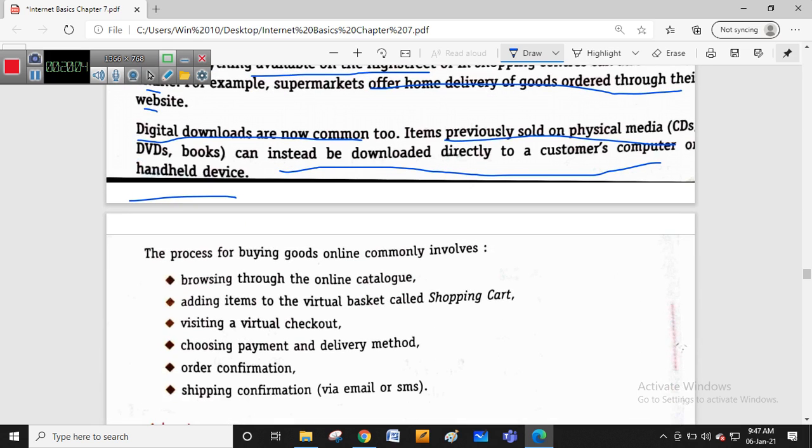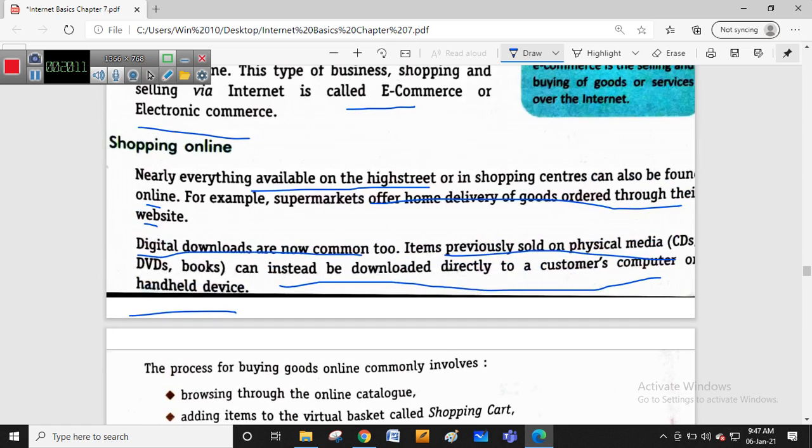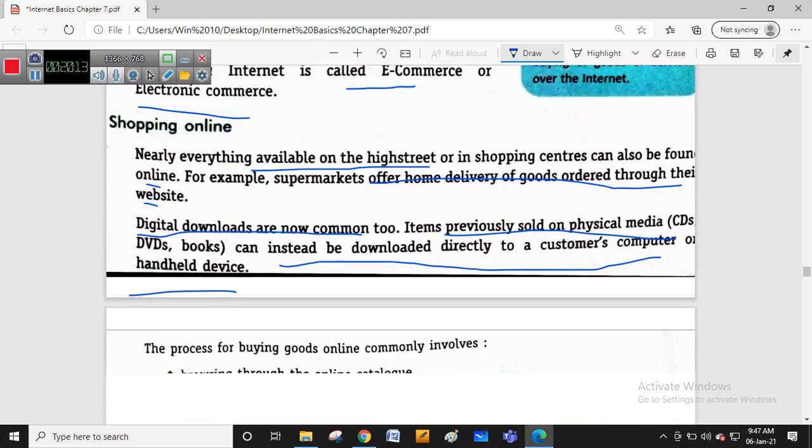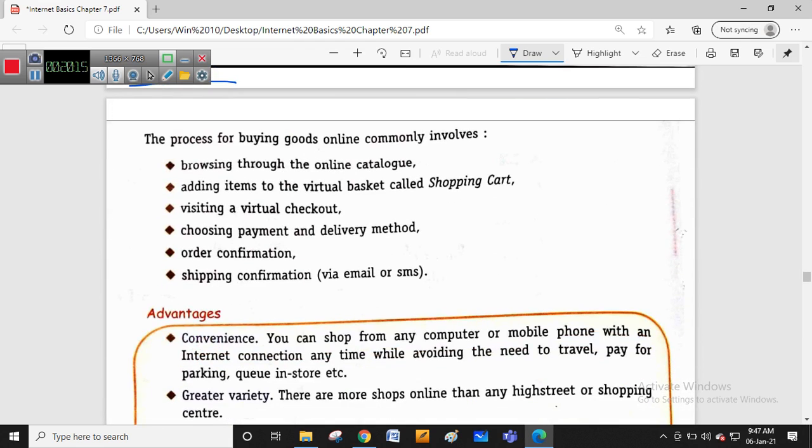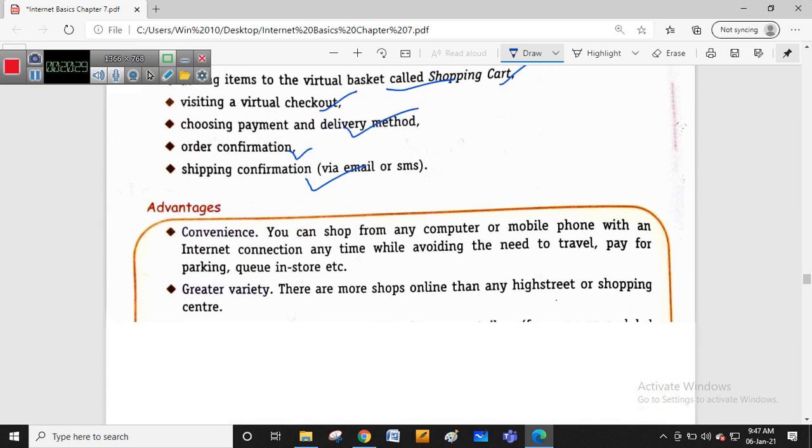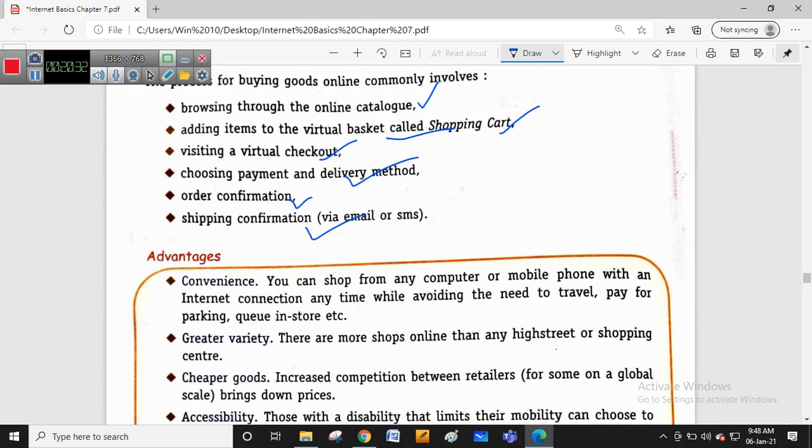Okay, digital downloads are also made very simple, as the internet has made generations very easy. So these are the common advantages of e-commerce and shopping online. But what does the process of buying goods online involve? First you go to the catalog of the particular company, then add the items to the shopping cart, then visit the virtual checkout, then choose the payment option and confirm the order, and get the order confirmation and shipping confirmation via email or SMS on your mobile phone.